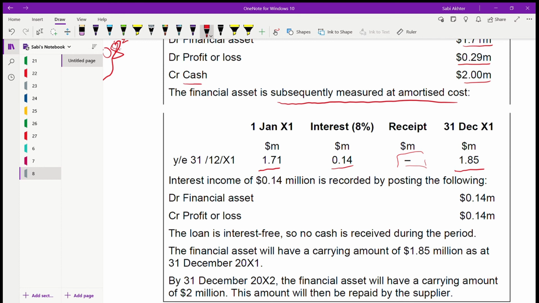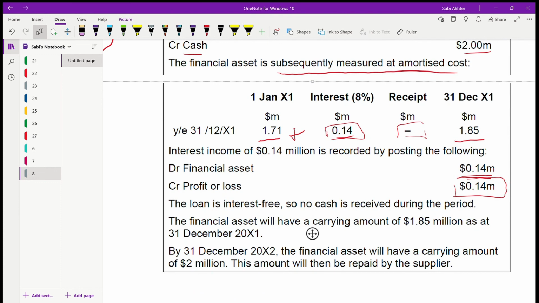So the interest income, this 0.14, will be recorded: debit this into your financial asset because it will be added to it, and credit the profit and loss account. It's an income. Why are you not getting any receipt? Because it's interest free. Remember, this 8% we are using to find the interest income, but when it comes to the receipt, we are not applying 8%. No interest is charged on the loan, so no cash is received during the period.